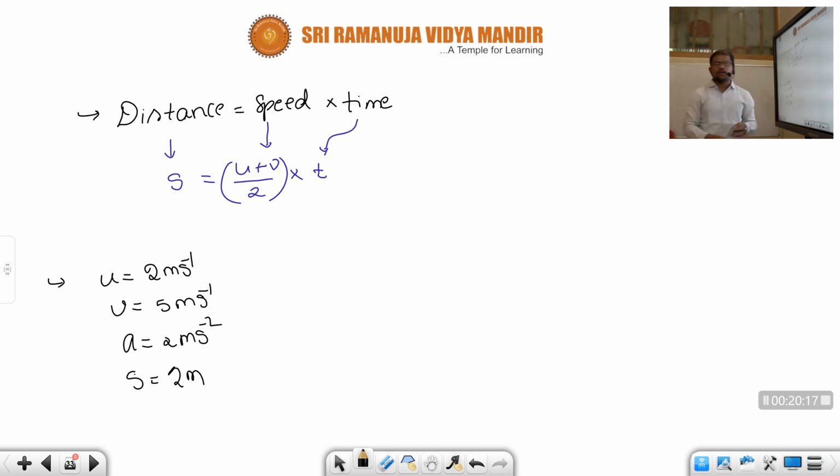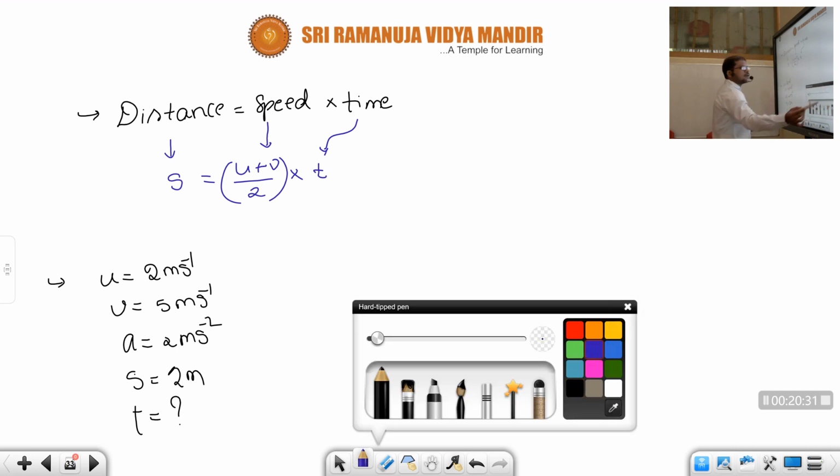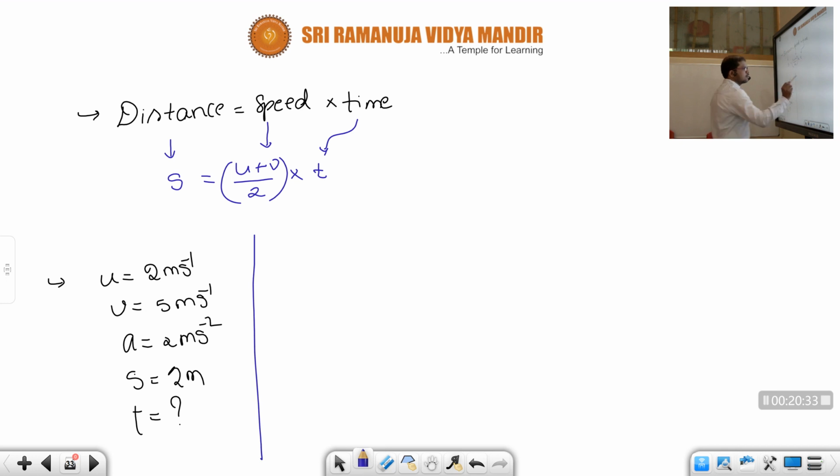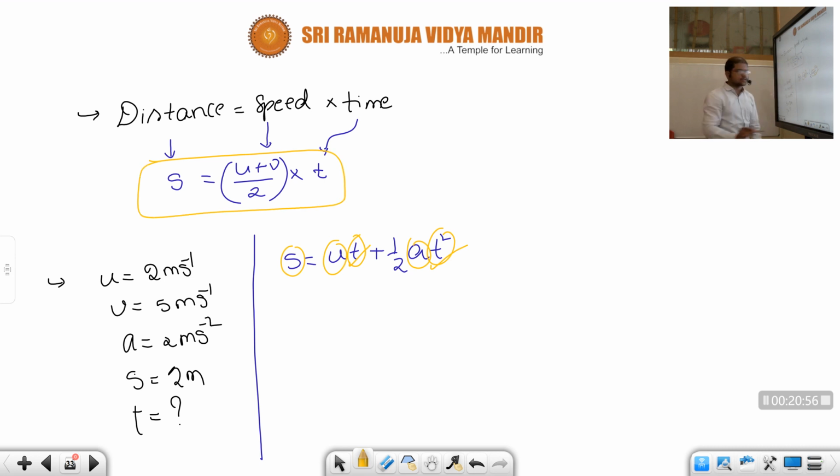Its initial velocity is 2, its final velocity is how much? 5. Acceleration how much, children? 2. Now you want to get the time taken. Usually by observing the given data, immediately one formula will strike our mind, children. What is it? S is equal to ut plus half at square. Here we will substitute the displacement, initial velocity, acceleration, and get time from here. We will do the simplification and all these things will come. Instead of using that one, we can simply use this, children.